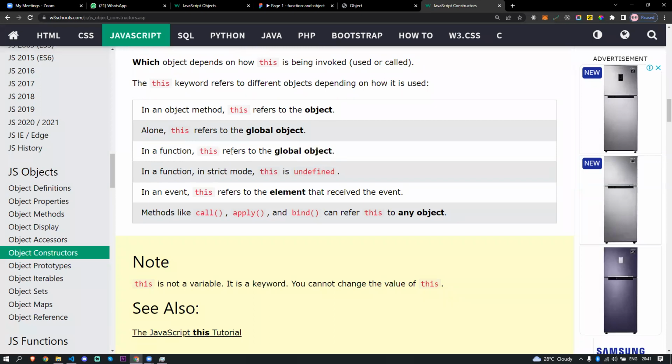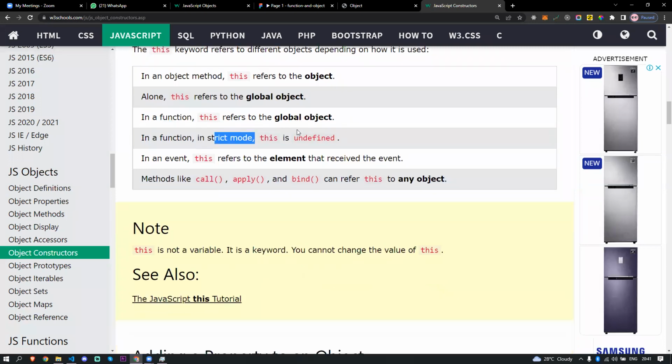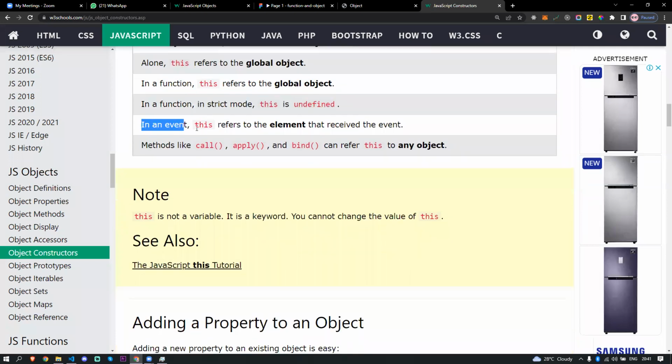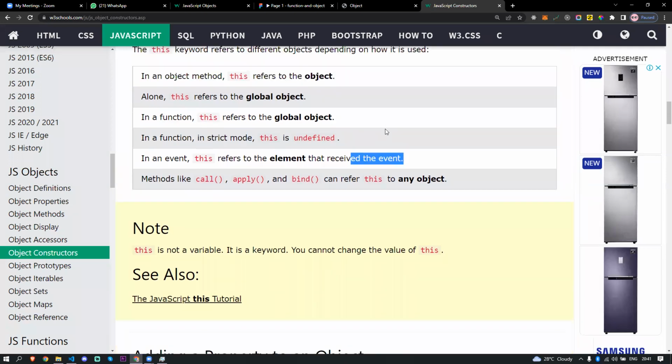I will create a test function, and inside it we put this, and it's going to look for the global object. In strict mode, we don't need this; we'll get into it later in ES6. In an event, this refers to the element that received the event. I will take this later, so we don't need this now.